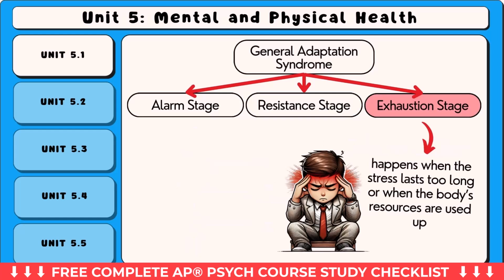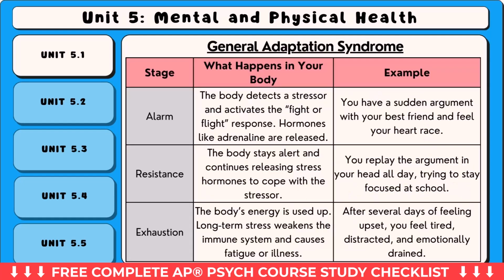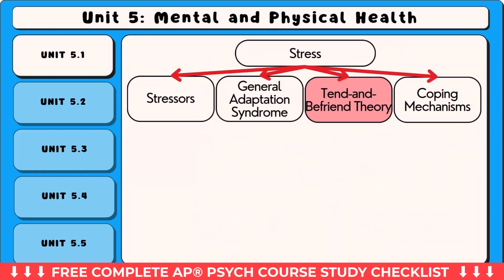The exhaustion stage happens when the stress lasts too long, or when the body's resources are used up. At this point, the body can no longer maintain its response, and physical or mental breakdowns may occur. This is the stage when a person is most vulnerable to illness or burnout. If you're following along using the study guide, pause the screen now to check that you've filled out the general adaptation syndrome table correctly. Third, we have tend and befriend theory.